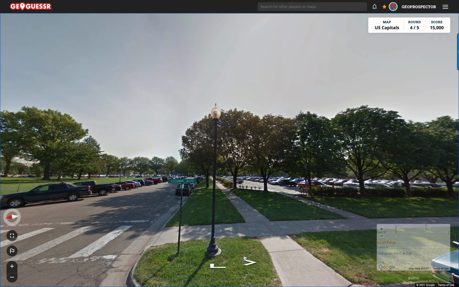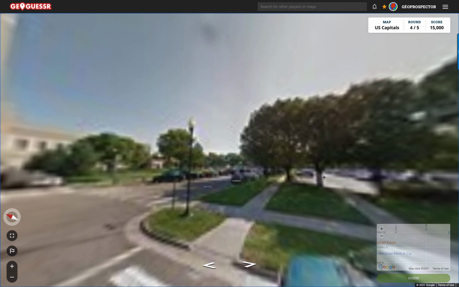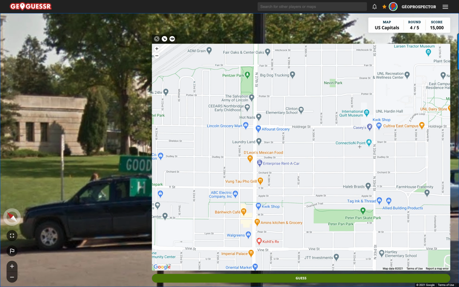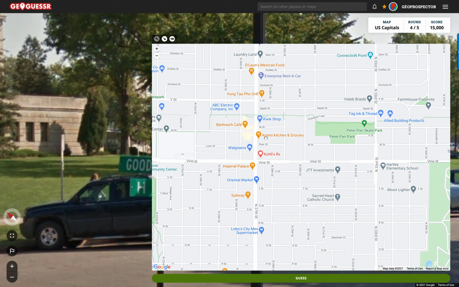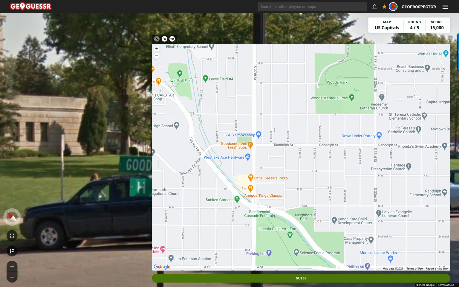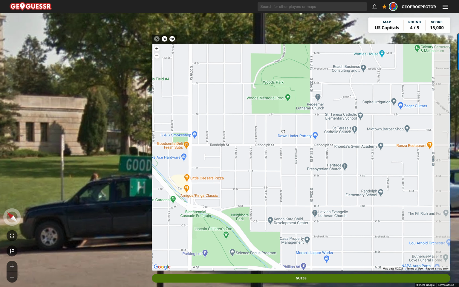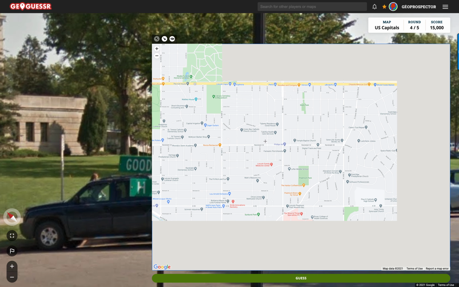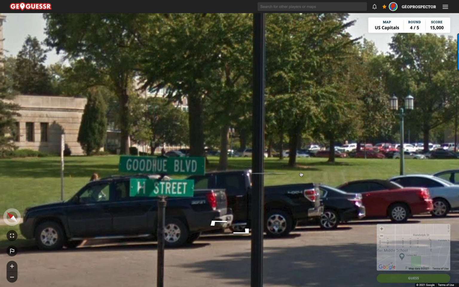Goodhue Boulevard, and that's the big one. The big one north-south is Goodhue and H Street. Ah, well, that will help. So we've got H Street is going to be around here. No, it isn't. H, we've got J Street. There is H Street. So H Street is somewhere in the middle here. And what was the north-south one again? Goodhue.